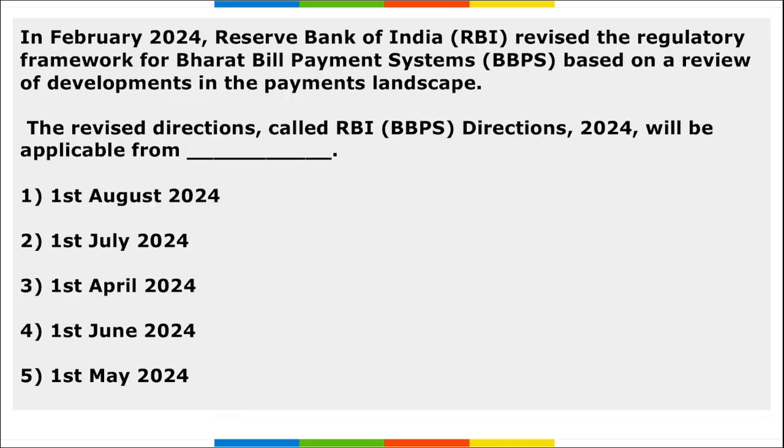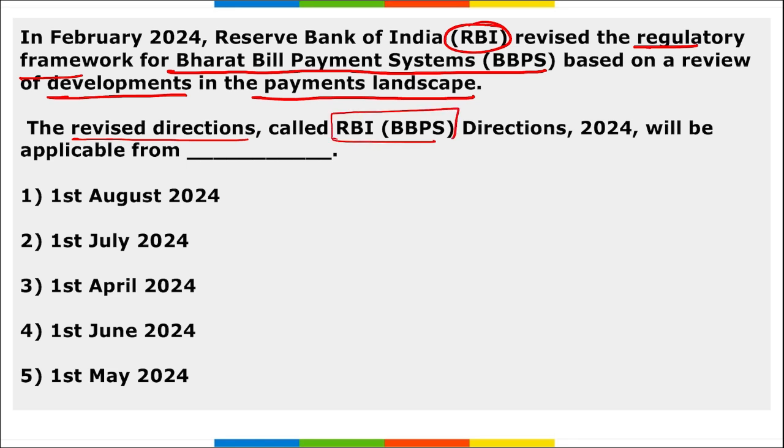improvement. Next, RBI revised the regulatory framework for the Bharat Bill Pay payment system based on a review of developments in the payments landscape. The revised directions, called the RBI BBPS Directions 2024, will be applicable from when? So they will be applicable from 1st of April 2024. Remember, these RBI Directions 2024 were issued to reduce the compliance burdens of the banks and non-banks on the issues related to supervisory returns and risk mitigation.